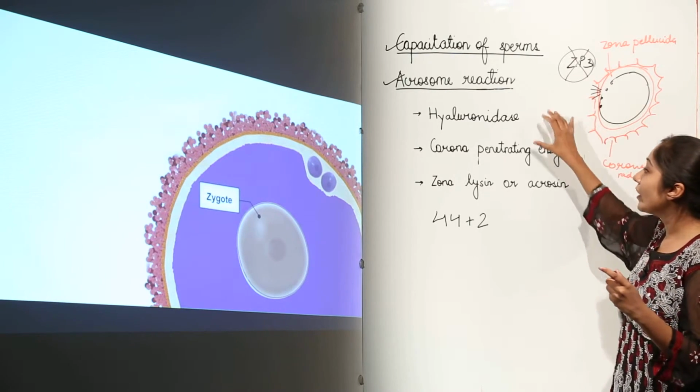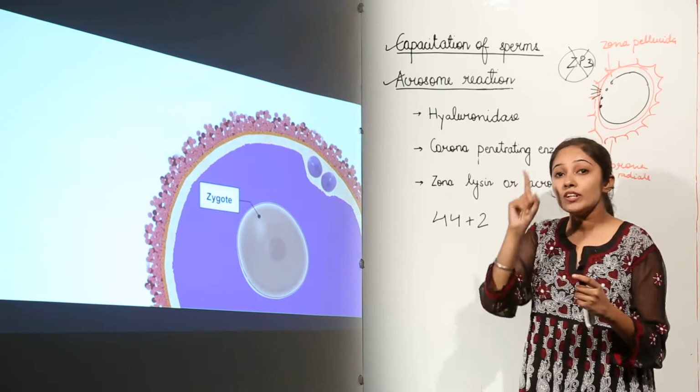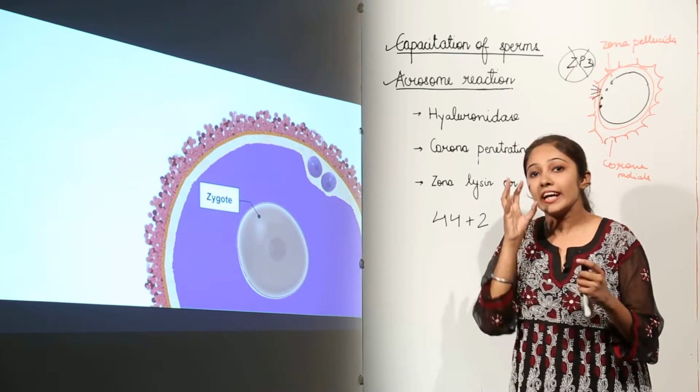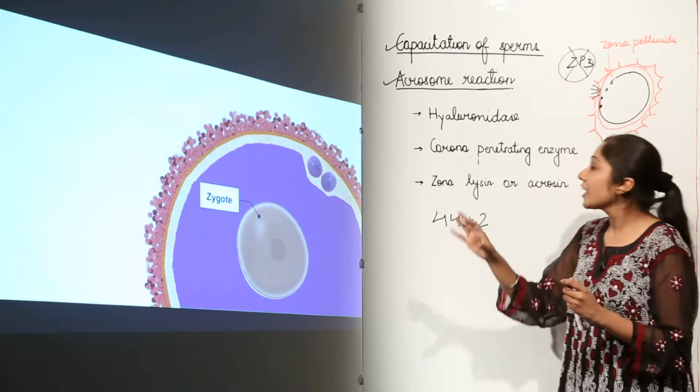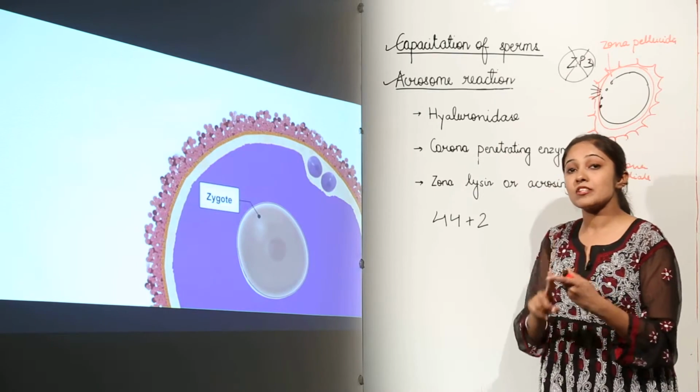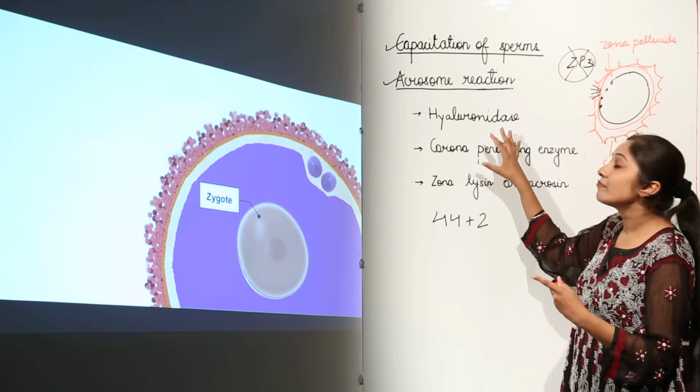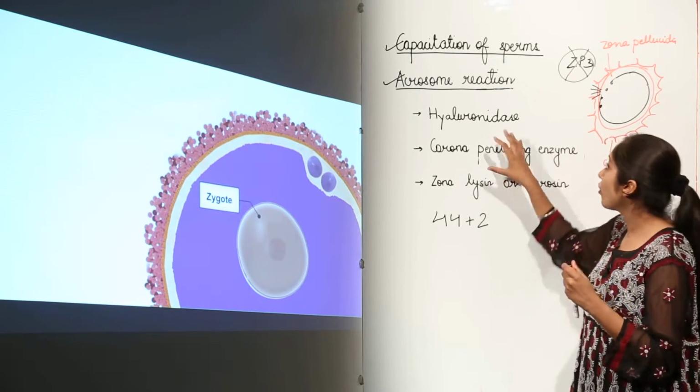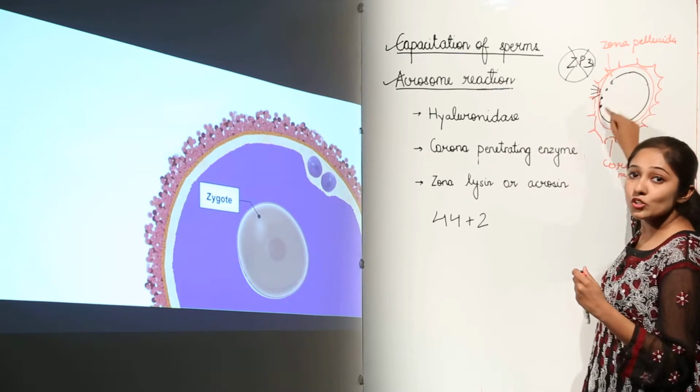So this is how an ovum assures that only one sperm enters the egg. If one sperm has already fused, no other sperm will enter. This is assured by the depolarization of the membrane.